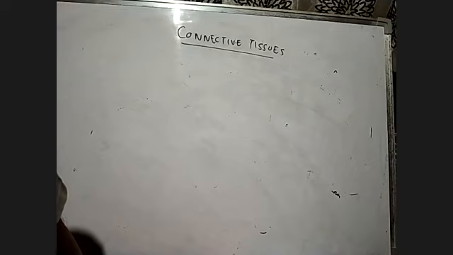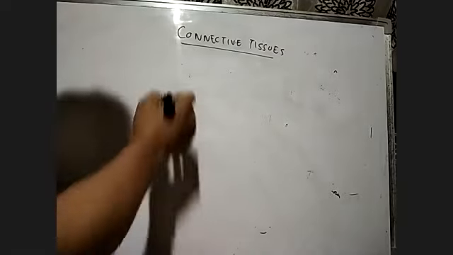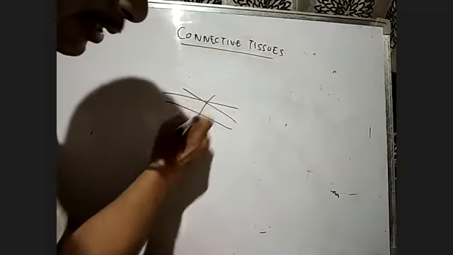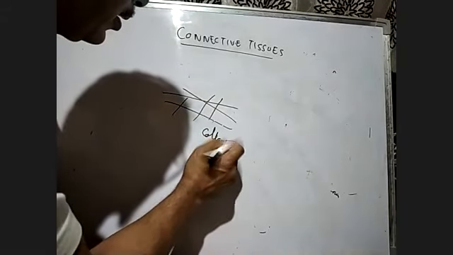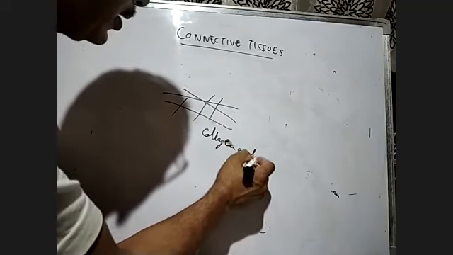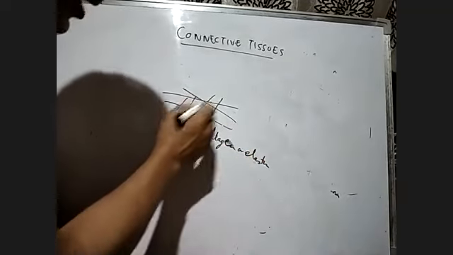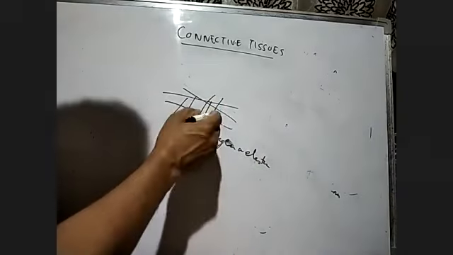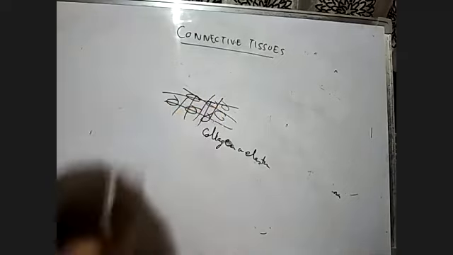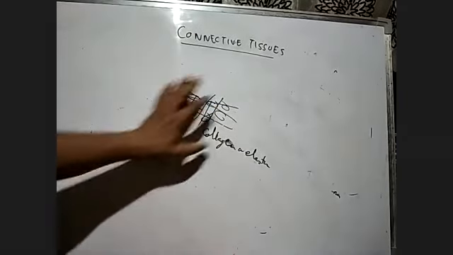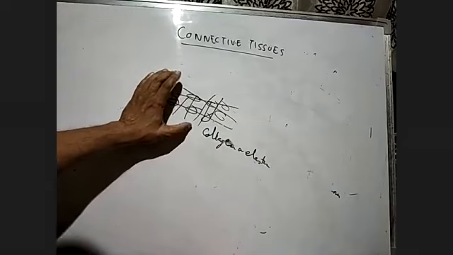In all connective tissue except the blood, the cells of the tissue secrete the fiber, and these fibers contain structural protein known as collagen or elastin. With these collagen or elastin fibers, they will connect the different kinds of elements of the tissues. The different kinds of cells are connected by the collagen or elastin.